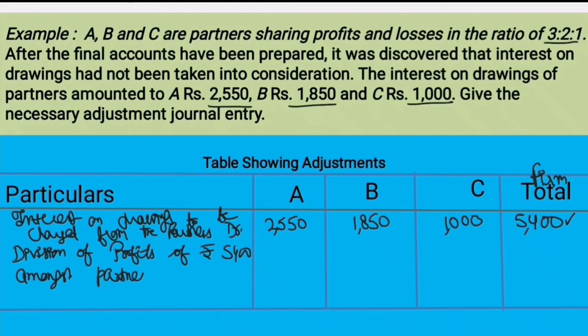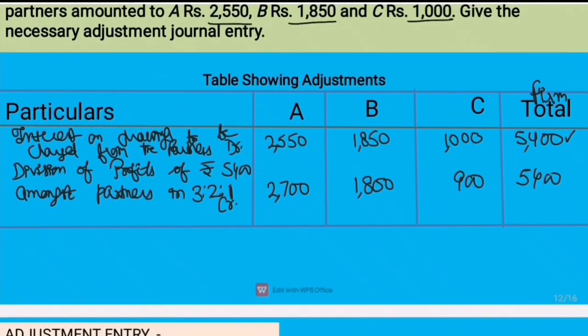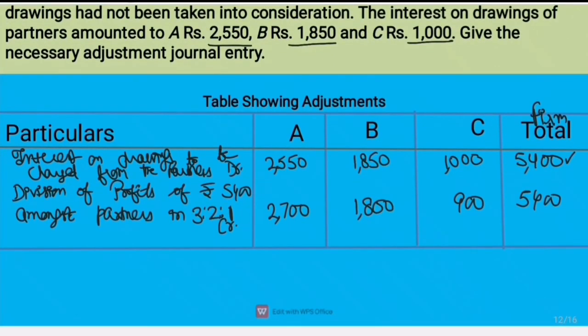And you can see the profit sharing ratio given in the question is 3:2:1. So this 5,400 will be distributed to partners, means it will be credited to the partners. So divided accordingly, the share of A will be 2,700, B's share will be 1,800, and C's share will be 900. And total again is 5,400. Now we will see the net effect.